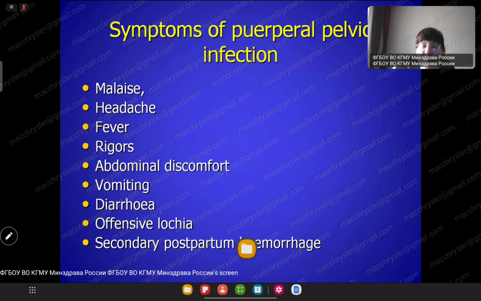Symptoms of puerperal pelvic infection. Please read these symptoms. What the first of the symptoms, what do you think? Diarrhea, fever, headache. What do you think? Symptoms of puerperal pelvic infection.